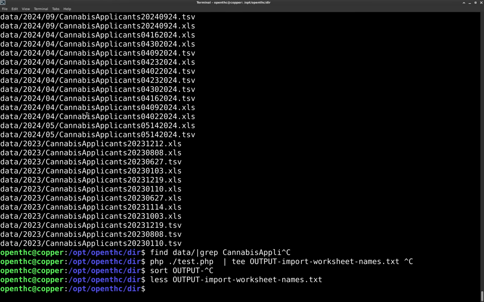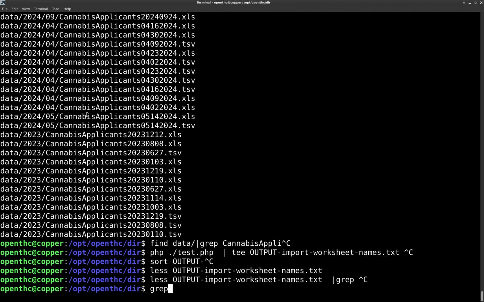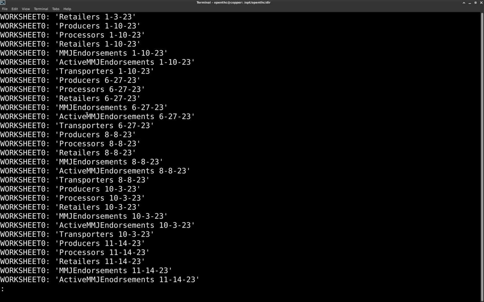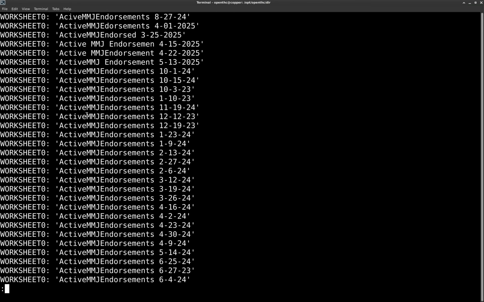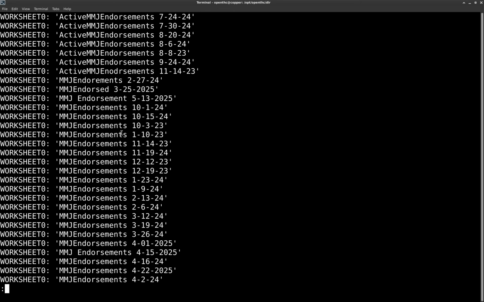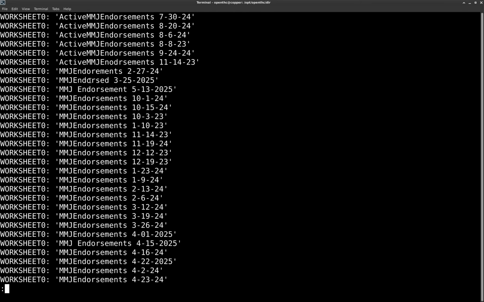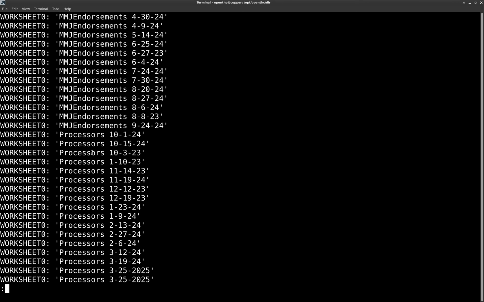Let's just look at worksheet 0. These are some of the OG worksheet names, retailers, producers. Let's sort this and look at it. We've got active, active, active. Here we've got one that's misspelled, not active. This one has active with a space. It's endorsement, and this one is missing the letter T. These are all run together and plural. Then we've got various ways of saying endorsements, endorsed with a space, without a space, and so on.